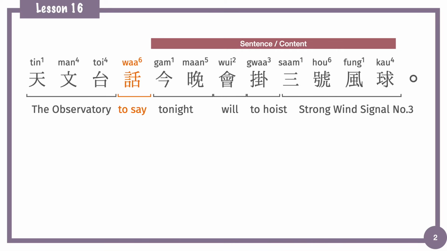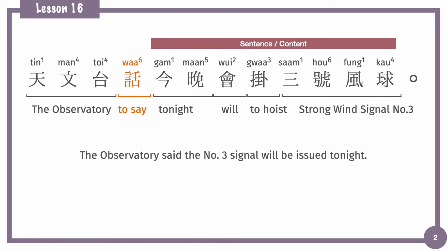And the highest typhoon signal is 10號風球, the hurricane signal number 10. Okay, back to the sentence. 天文台話今晚會掛3號風球 means the observatory said the number 3 signal will be issued tonight.